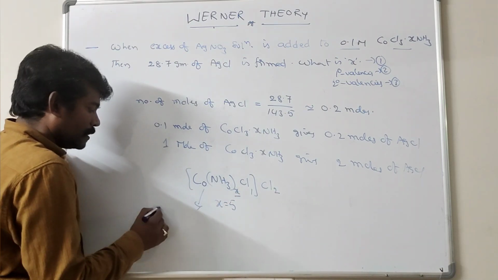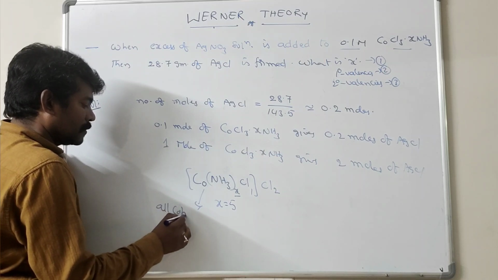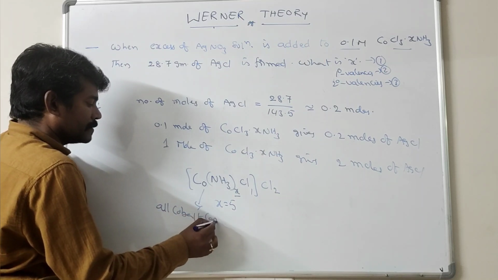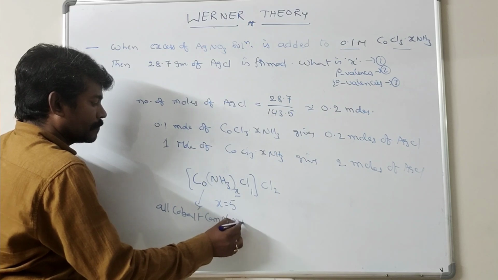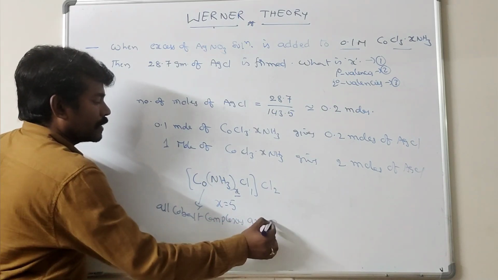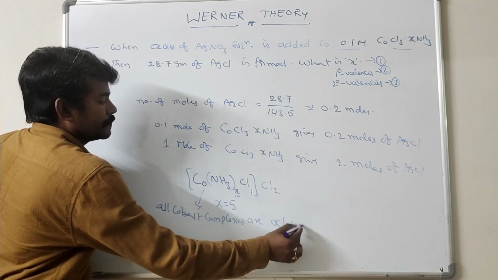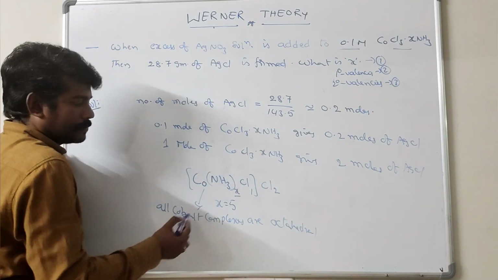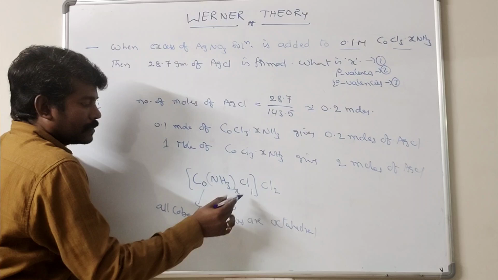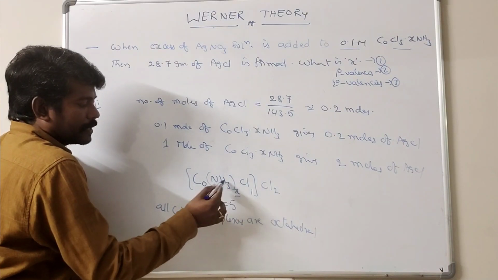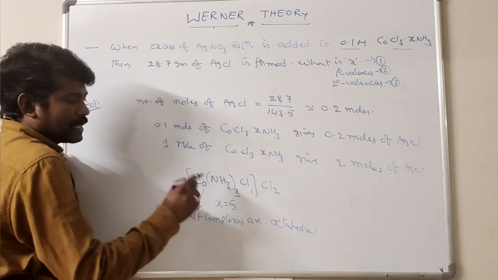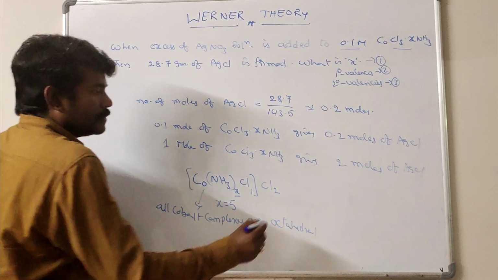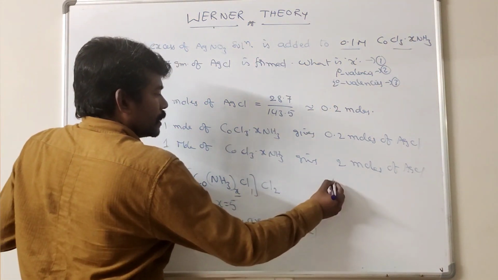Because all cobalt complexes are octahedral. Octahedral means there are 6 ligands around the cobalt atom. So 1 is chloro, the remaining 6 minus 1 is equal to 5, and the remaining 5 ligands are NH3. So x is equal to 5.